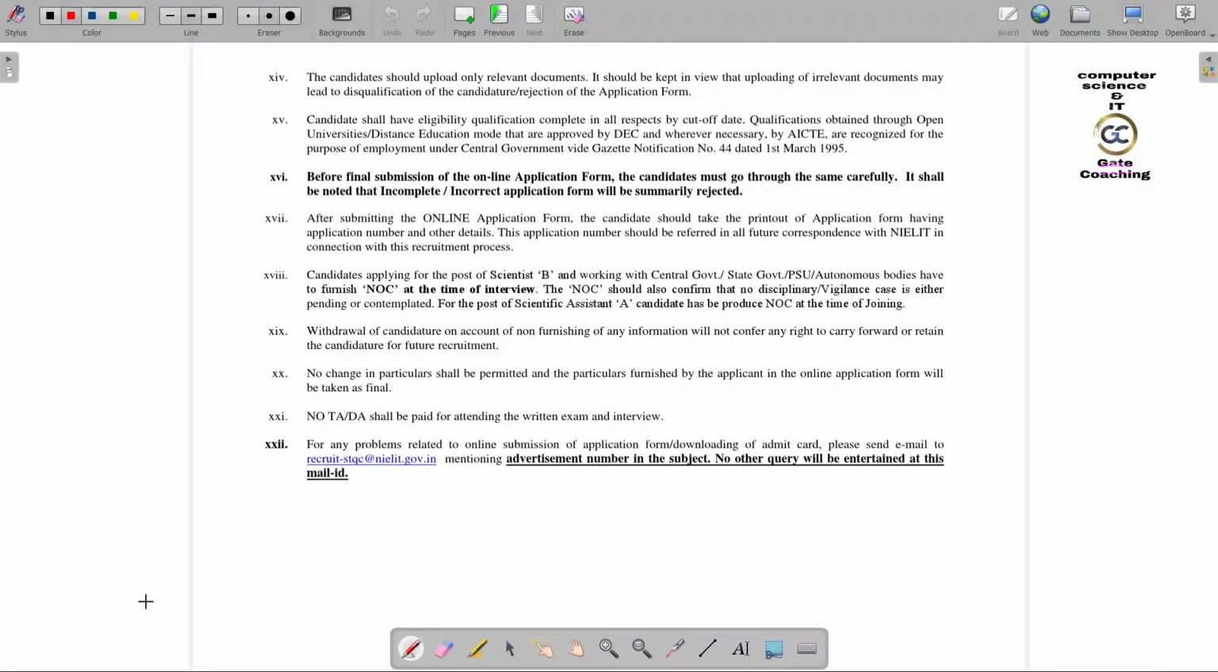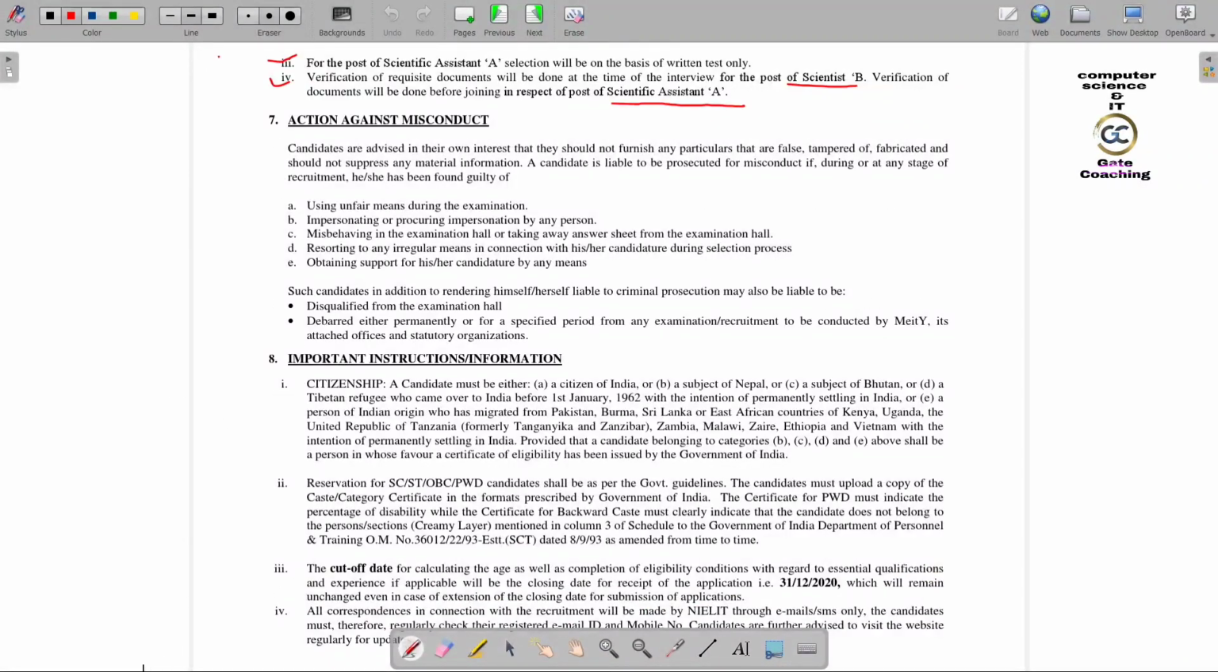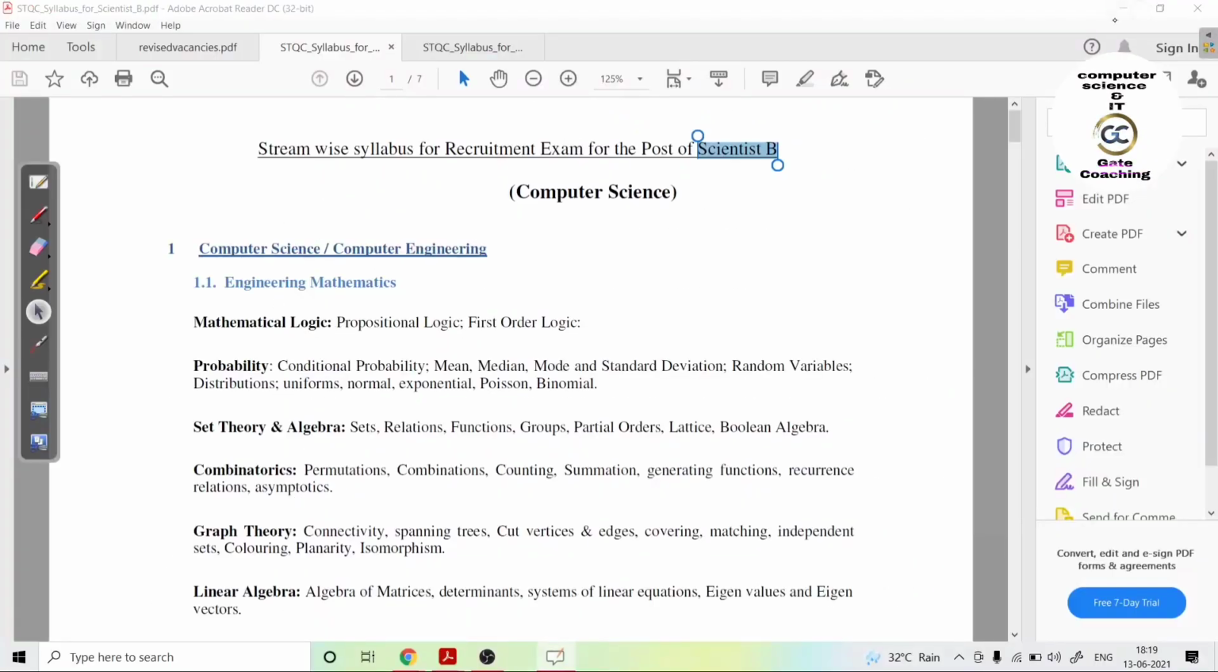And the most important thing is that it is a very good job, so you can apply. Okay, you can apply.